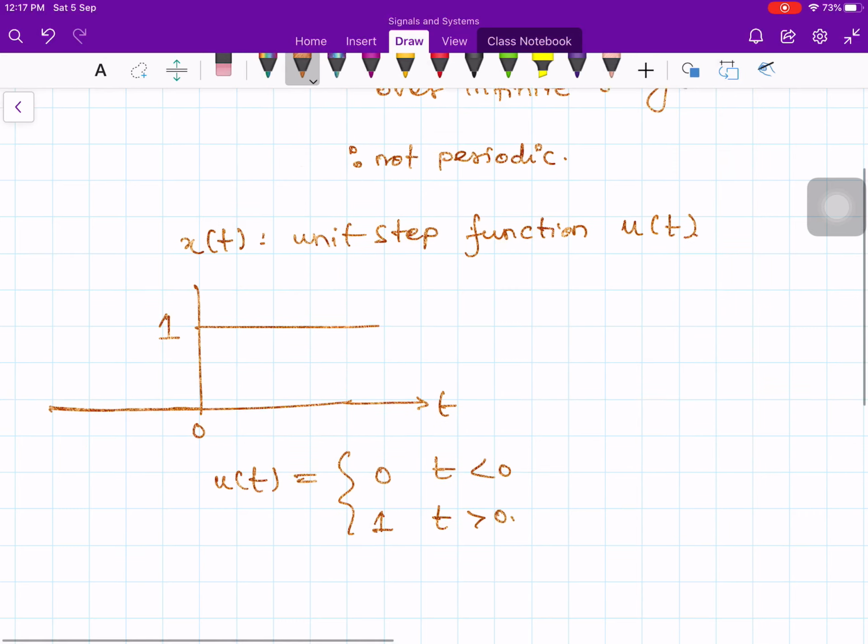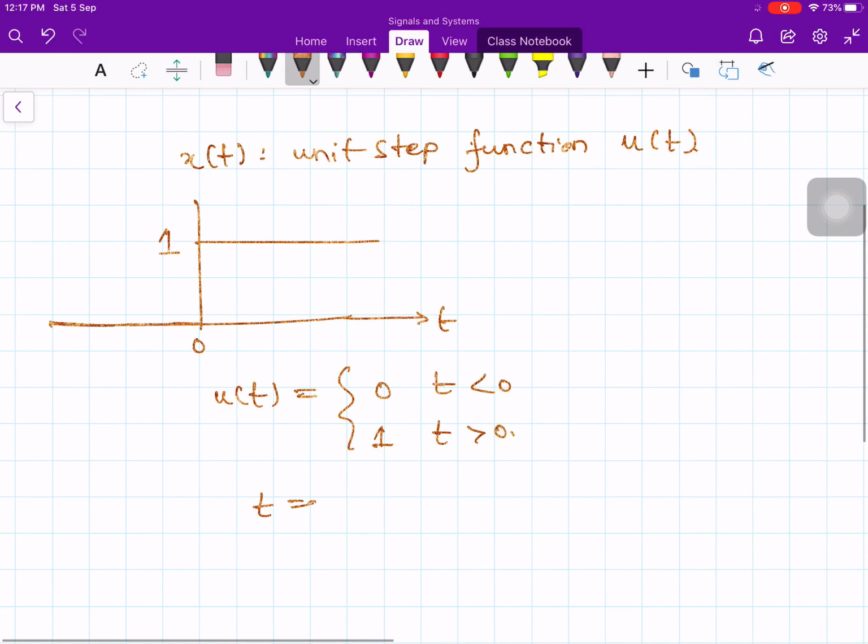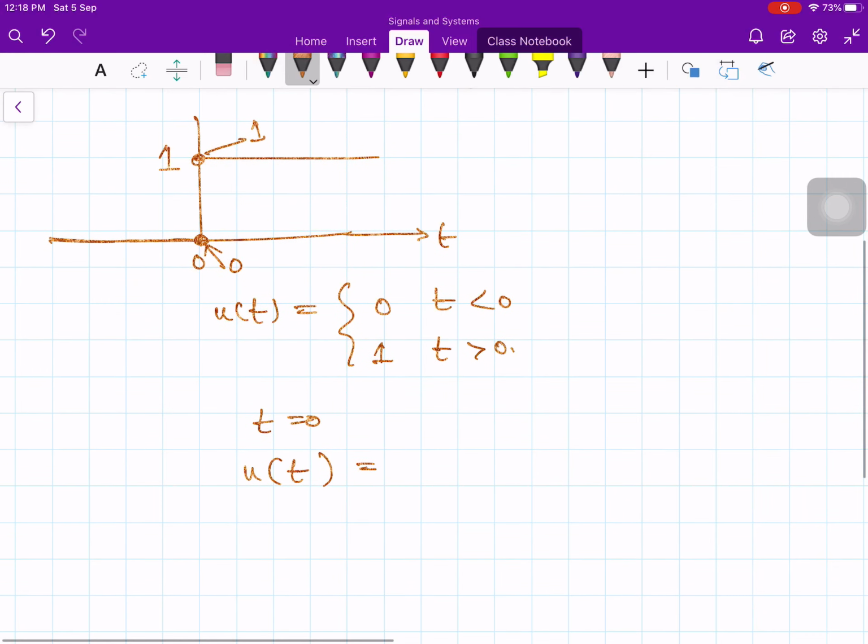At t equals 0, it is undefined actually. Sometimes people take the extreme limits: u of 0 minus is 0 and u of 0 plus is 1.